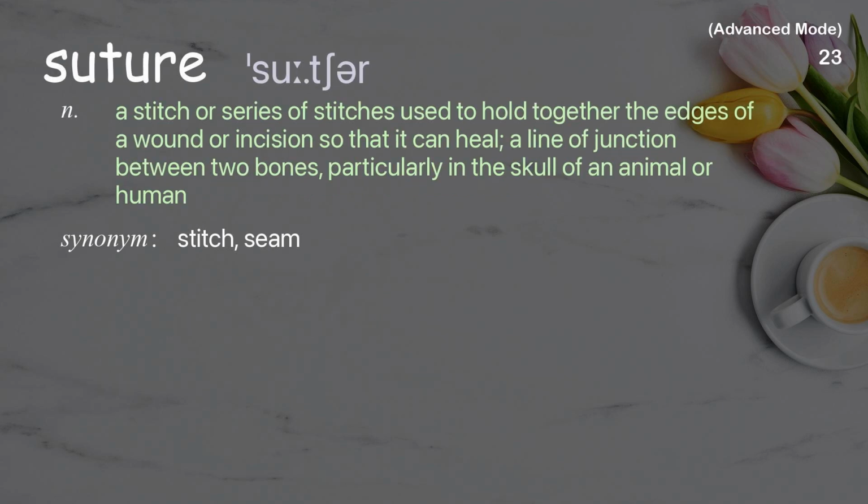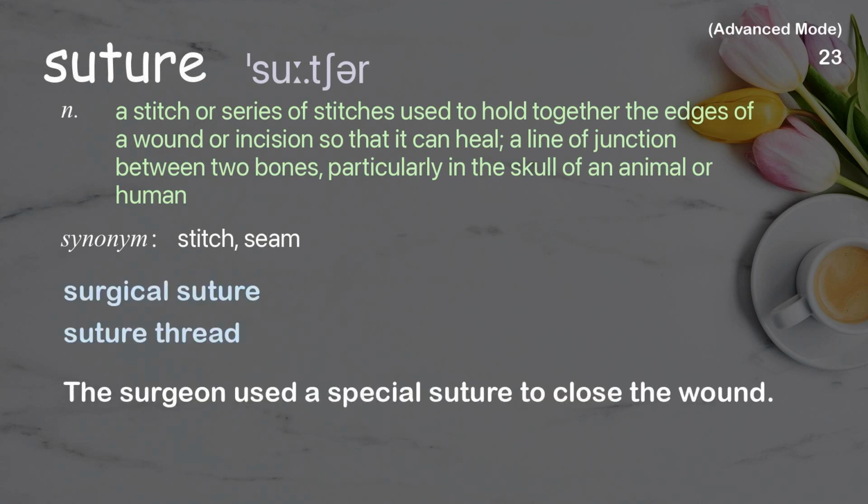Suture. A stitch or series of stitches used to hold together the edges of a wound or incision so that it can heal. A line of junction between two bones, particularly in the skull of an animal or human. Examples: surgical suture. Suture thread. The surgeon used a special suture to close the wound.